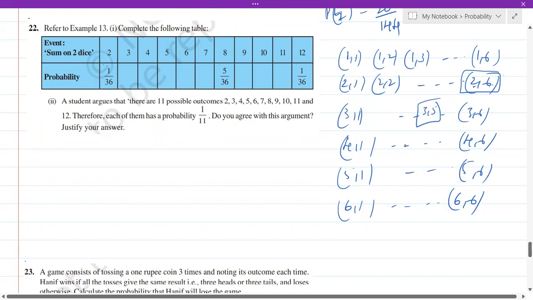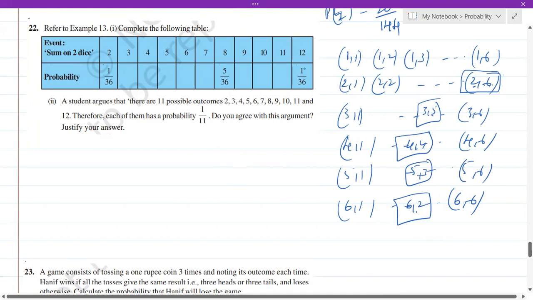Then here 5,3 is possible, and here 4,4 is possible, isn't it? And here 6,2 is possible. So therefore we have got 1, 2, 3, 4, 5 times out of 36. So as you can see here also, they have mentioned it as 5 out of 36.